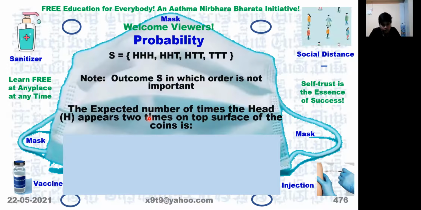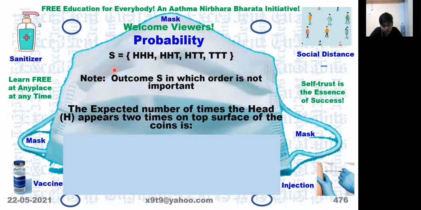That is why I am asking you. See, this is a problem in which the experiment is conducted a large number of times, and each experiment has flipping of one single coin 3 different times. We want to know the expected number of times the head appears 2 times on the surface of the coin.